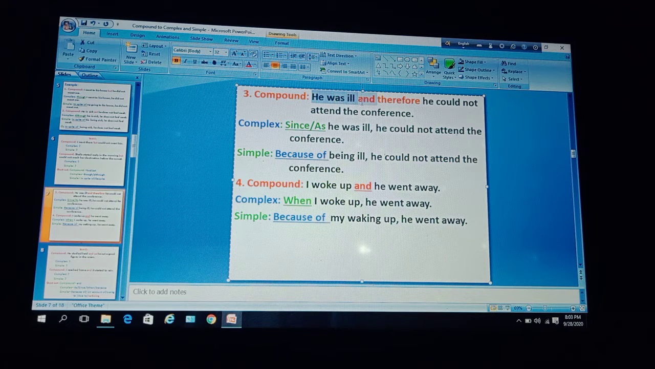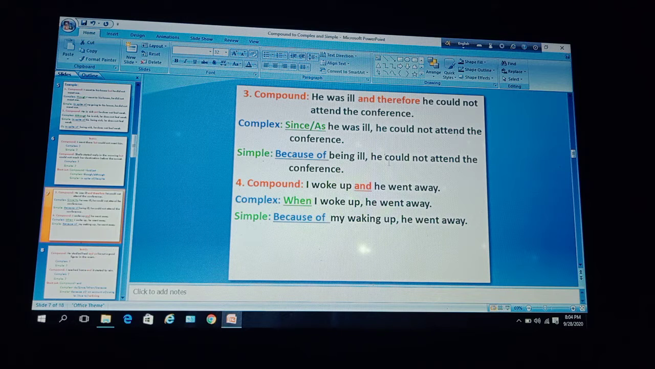Next example: he was ill and therefore he could not attend the conference. Here the first independent clause is he was ill, and the last one is he could not attend the conference, and these two independent clauses are joined by the coordinating conjunction and therefore. So this is a compound sentence. Now we have to make it a complex one and a simple one.